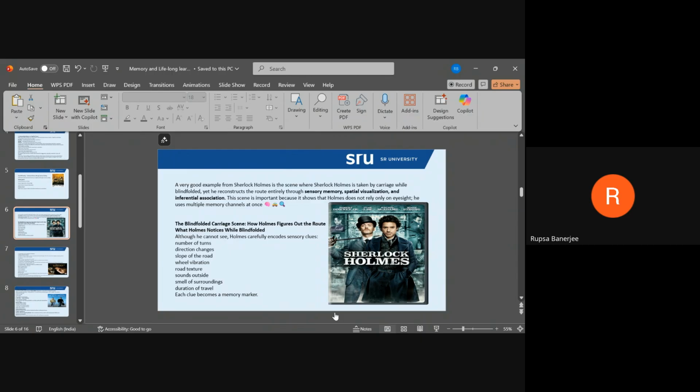You close your eyes and then you visualize what has happened in the past in order to recall it. And in the blindfolded carriage scene, the visualization takes place as the events are occurring, simultaneously. So that is also a very significant aspect of visualization as presented in the movie.